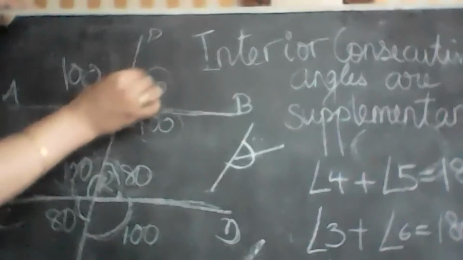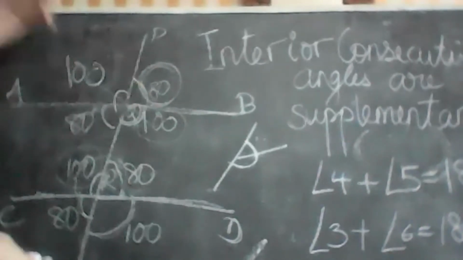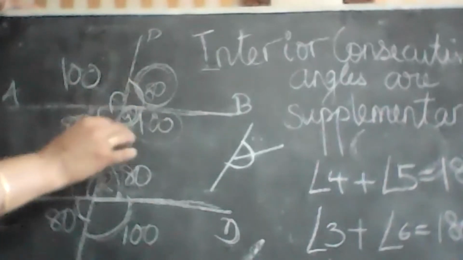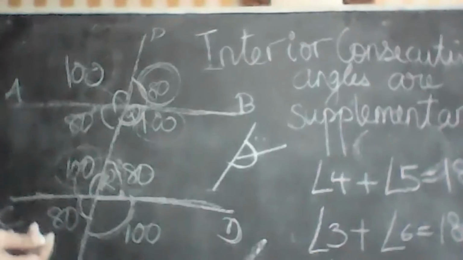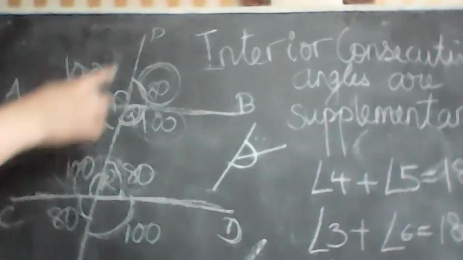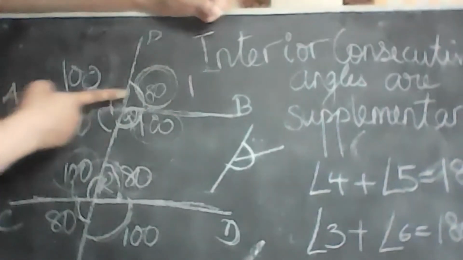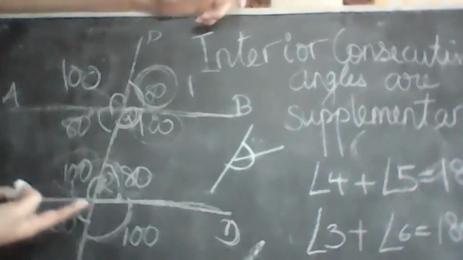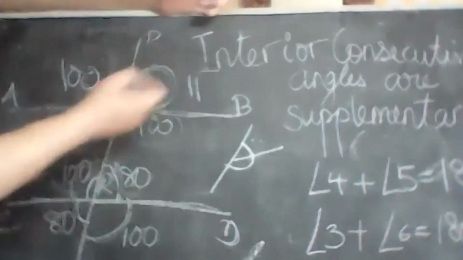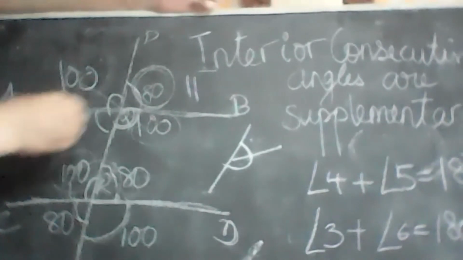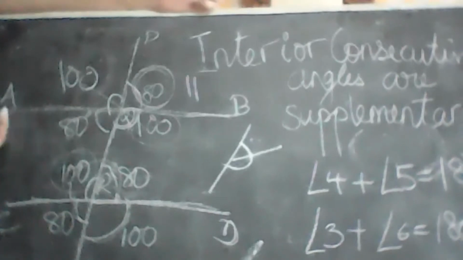Ranveer, you explain to me. This is 80. Give me 5 reasons why this is 80. Ma'am, first, it is a supplementary angle with PQA. Okay, 1. Second, it is a corresponding angle to QRD. Very good. Then third, it is a vertically opposite angle to RQA. Very good. Okay.